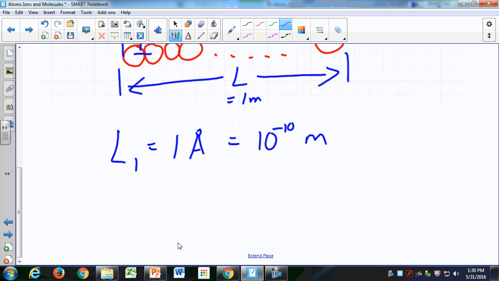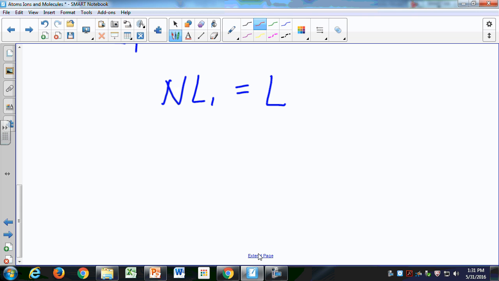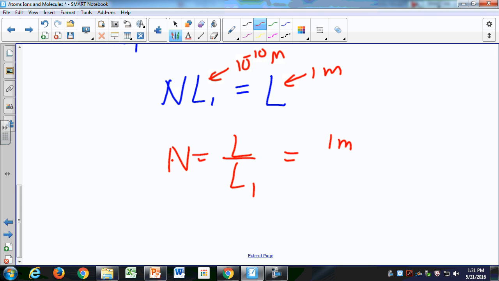Okay, what are we looking for? Number of atoms, right? What happens if you multiply number of atoms times the length of one atom? You get the total length, L, right? The value of 1 multiplied by how many gives you the total value. So now you can say, since we know the length is 1 meter, the length of 1 is 10 to the negative 10 meters. So the number of atoms is L over L1. It's 1 meter over 10 to the negative 10 meters.